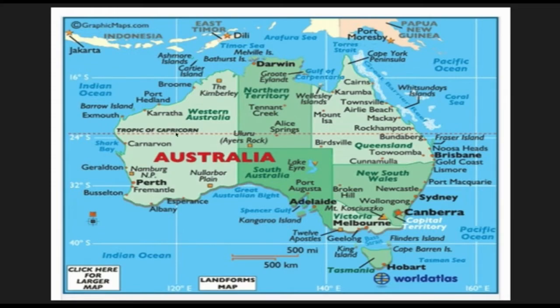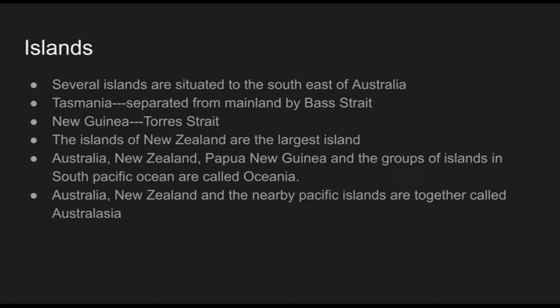Tropic of Capricorn. And in which hemispheres does Australia lie? Southern hemisphere and eastern hemisphere. And the climate is opposite to that of the northern hemisphere. Clear?